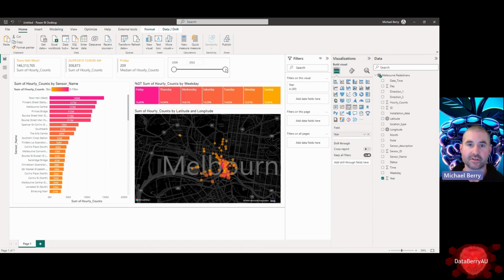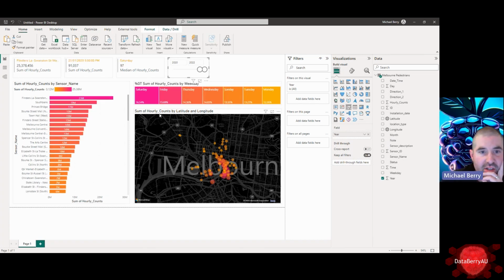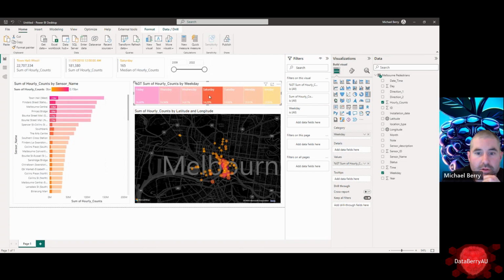How does that data change over the years? So if we drag it up here, oh, there you go. So you can actually see these dates have changed. I don't know whether that's to do with new sensors being installed. Saturday has really changed.